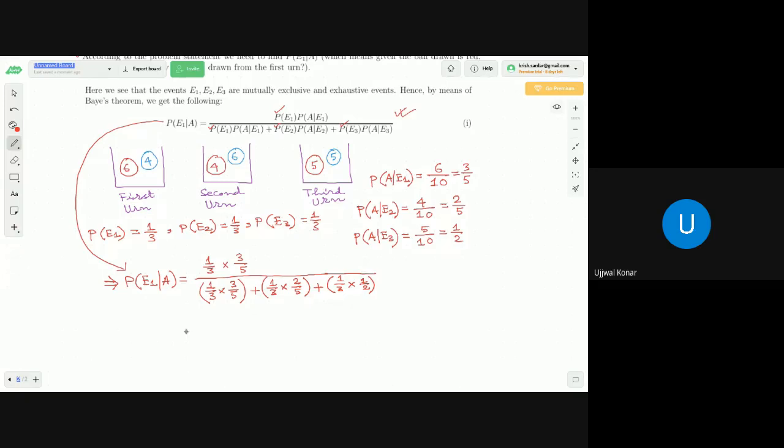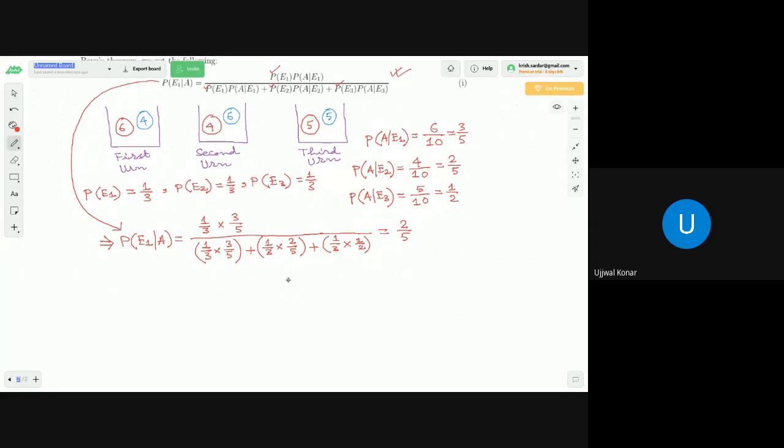Now if we simplify further, dear students, I'm not spending time in simplification. We will get it is actually 2 by 5. So what we get, dear students, the required probability, that is once we know that the drawn ball is red, the probability that the drawn ball is actually drawn from the first urn, that is probability of E1 slash A, and that required probability we get as 2 by 5. So this is a proper illustration of Bayes theorem.